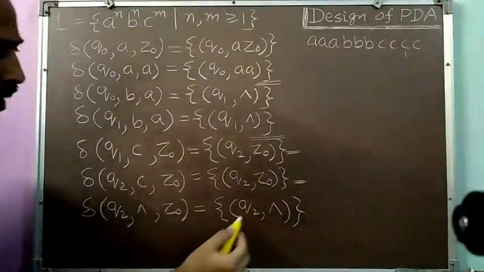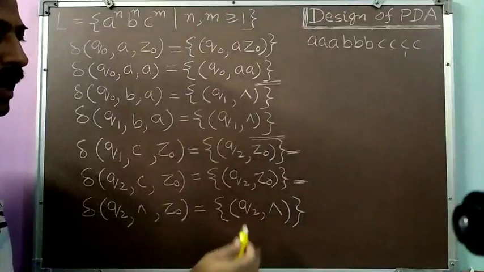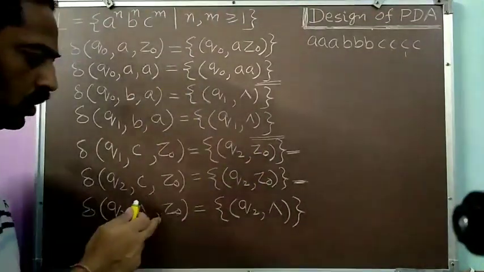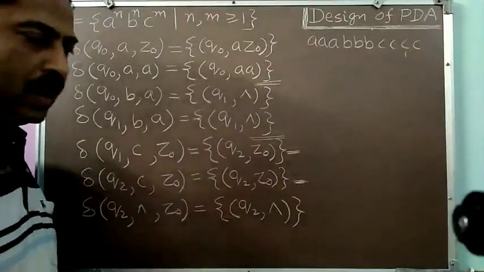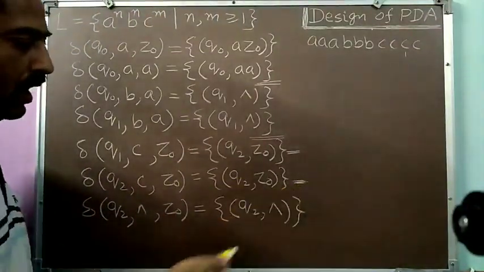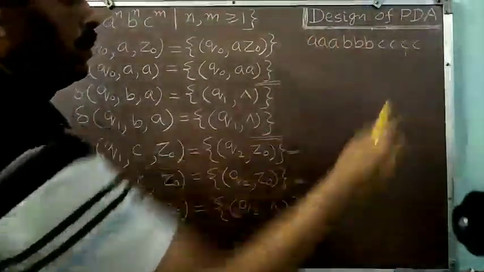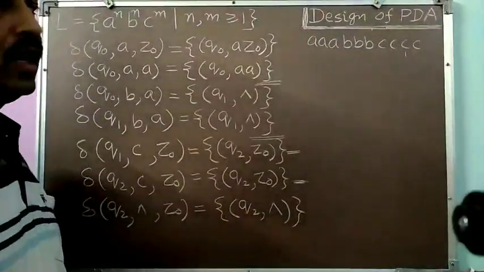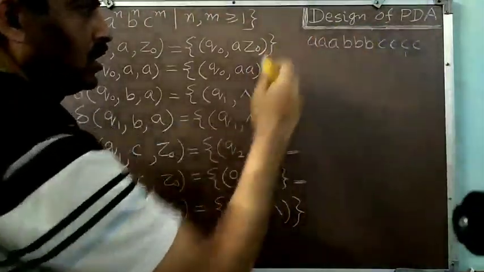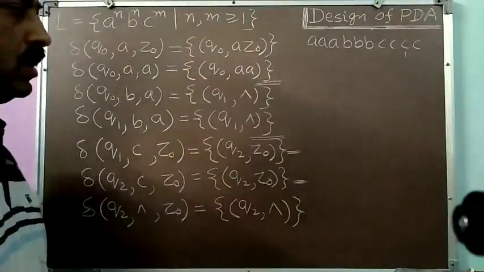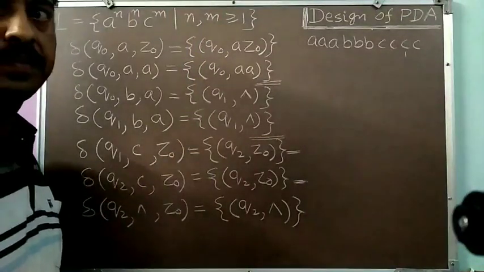So Q2, null, I will be writing. I am not changing the state. Simply I am removing the topmost pushdown store symbol, and because it was the only symbol on the PDS, my PDS will become empty and my machine will halt at this point. So at the end of my string, my machine is halting, meaning my string is accepted through empty store through this set of transitions.